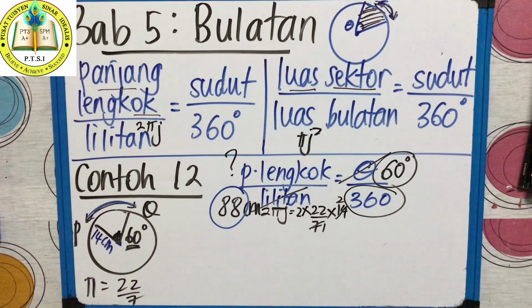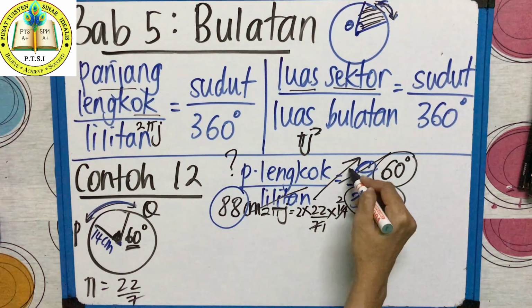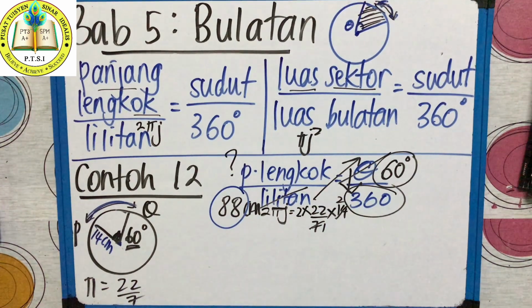Okay, apa teknik yang cikgu ajar adalah darab silang, times cross. You see, 88 times 60 divide 360. Check properly. You see the arrow that teacher points for you there. 88 kali 60. You can press your calculator and then divide by 360. So you get in a point form. Yes or no? Kamu dapat jawapan yang panjang.